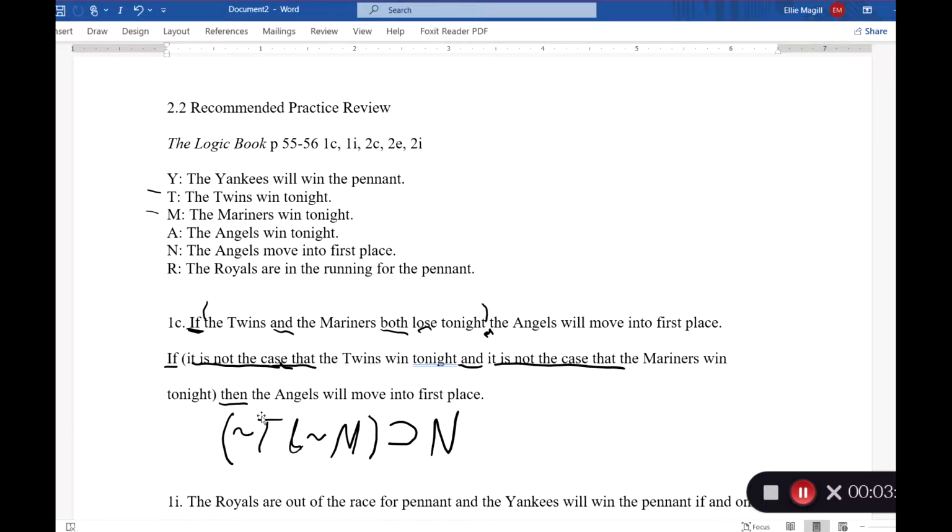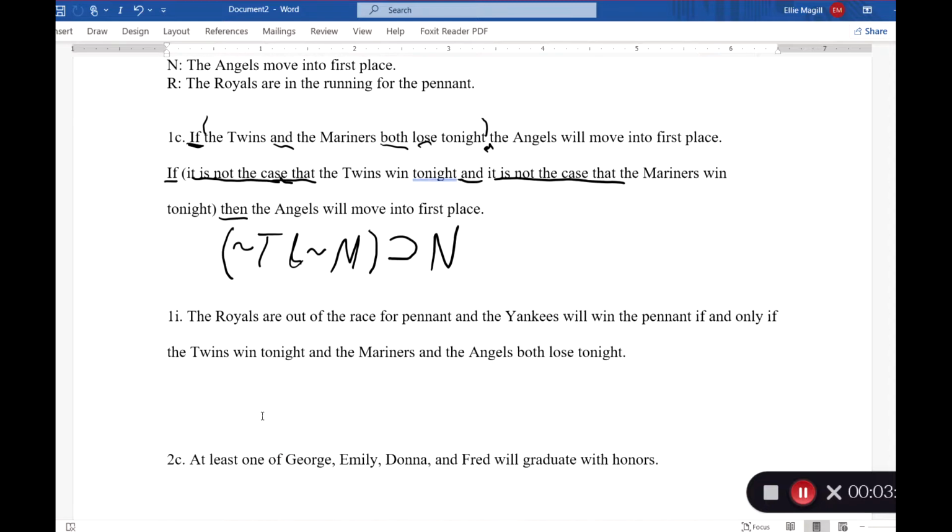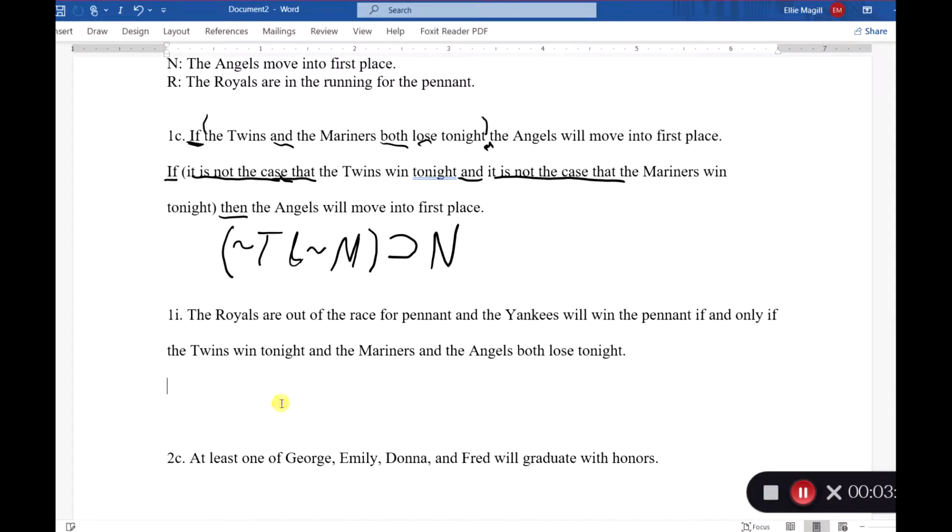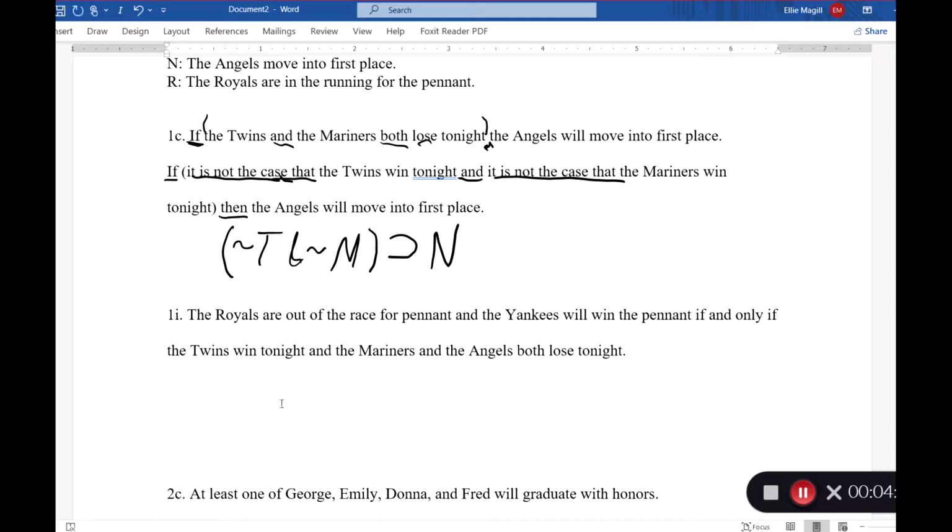The other problem I gave you is a bit longer and a bit more confusing, I would say. So we have: the Royals are out of the race for the pennant, and the Yankees will win the pennant if and only if the Twins win tonight and the Mariners and Angels both lose. We already saw how we say two teams both lose, right? So we're going to have a conjunction in there somewhere with negations. When we identify our main connective, here it's going to be this if and only if. It's going to be that biconditional with this conjunction on one side and this on the other.